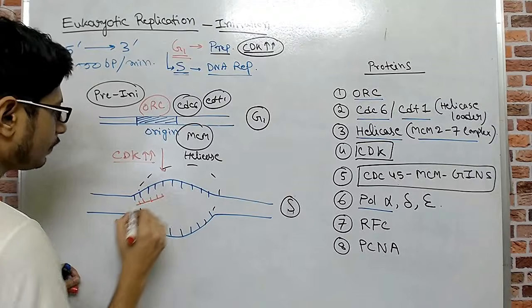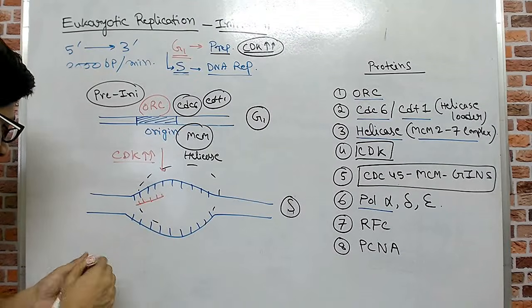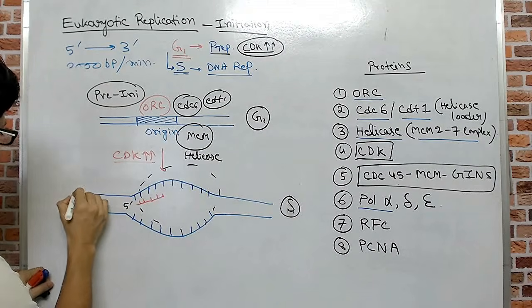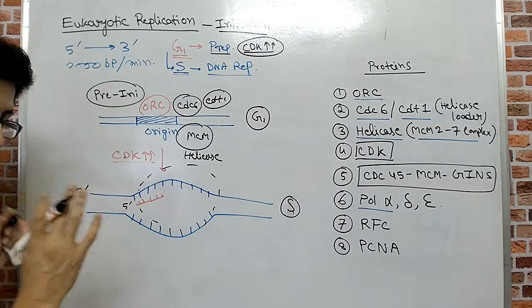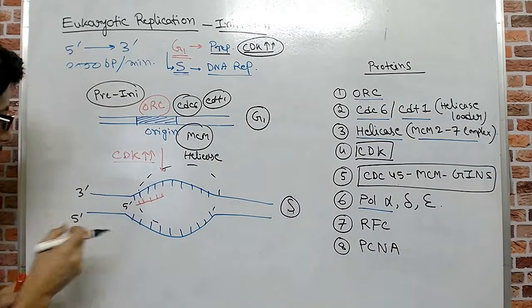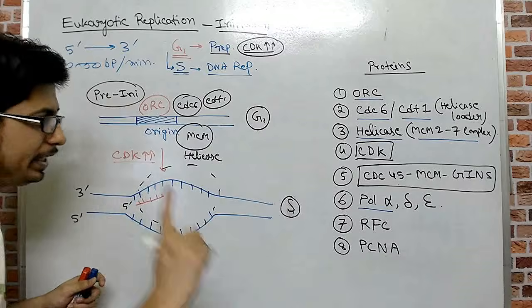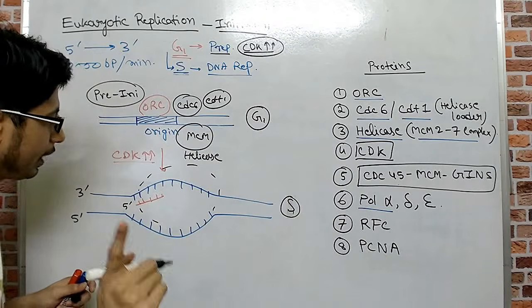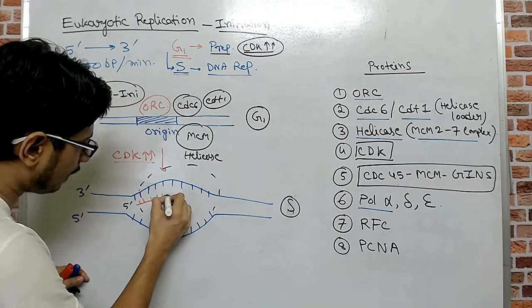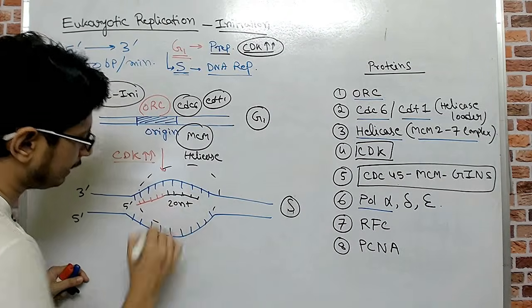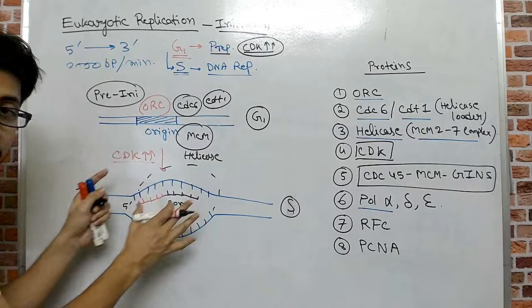If I am drawing this primer here, obviously it is 5 prime and we are going to 3 prime. So this one is 3 prime, this is 5 prime of the mother strand. What we can clearly see is that the primer is added, and not only the primer, remember I told you it's very unique because polymerase alpha, the eukaryotic DNA polymerase, also adds nucleotide sequences up to 20 nucleotides. That process is done.